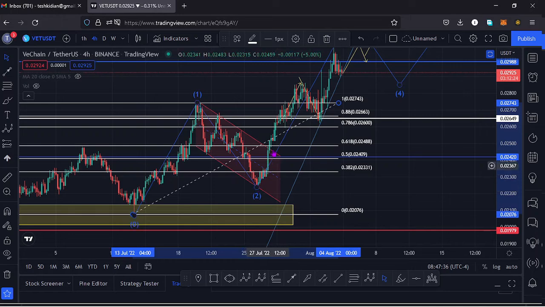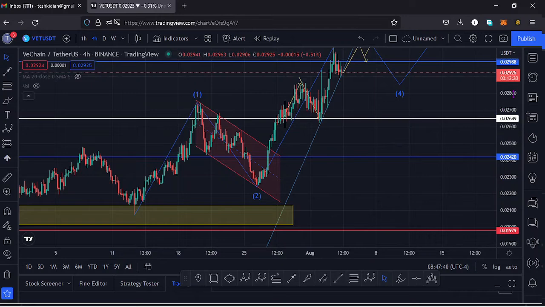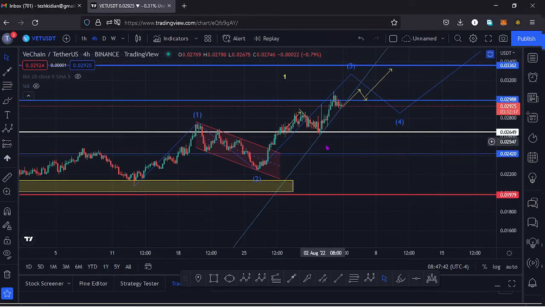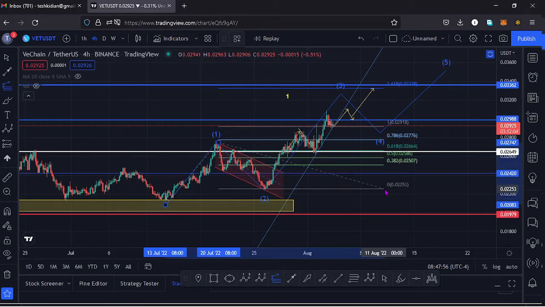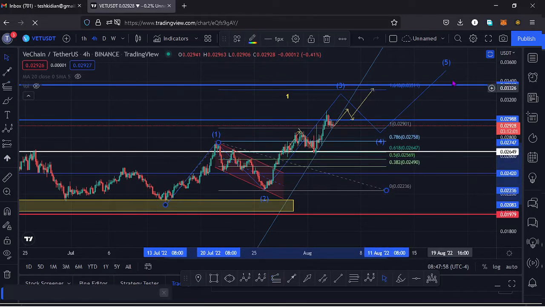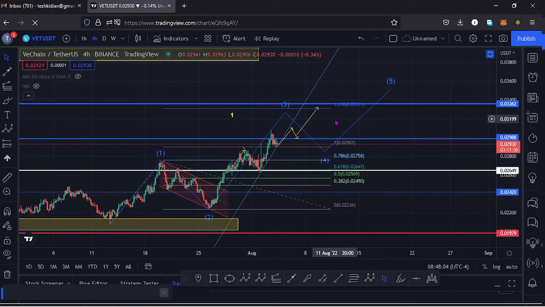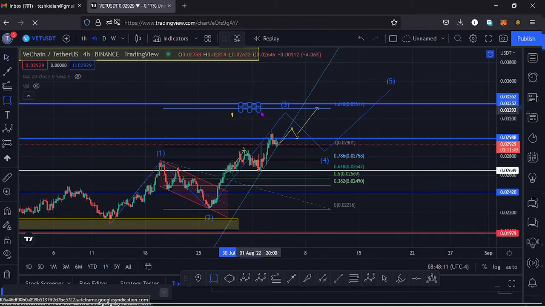Then we started seeing a very nice bounce to the upper side in what we can term as a wave 3, and we can use trend-based Fibonaccis to try and get a minimum target area for that wave 3 to the upper side. So using trend-based Fibonaccis, connecting the low of the wave 1 to the high of the wave 1, then dragging the fibs to the low of the wave 2, that gives us a target area at around the $0.0331 mark.